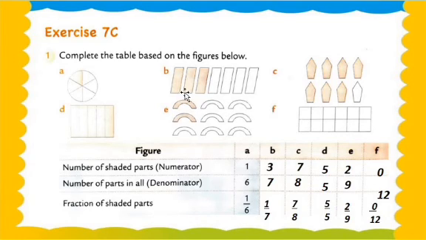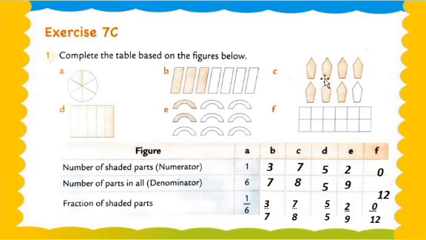Now B. 1, 2, 3, 4, 5, 6 or 7. There are a total of 7 parts. Means the denominator is 7. And how many parts are shaded yellow? 1, 2 and 3. There are 3 parts. Okay, so how do we write the fraction? 3 upon 7.